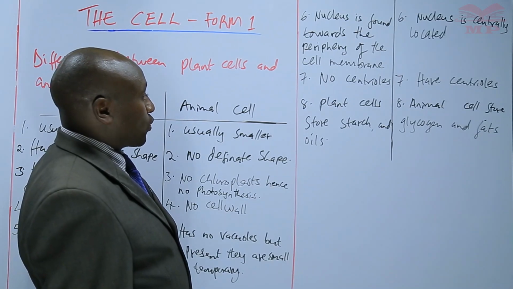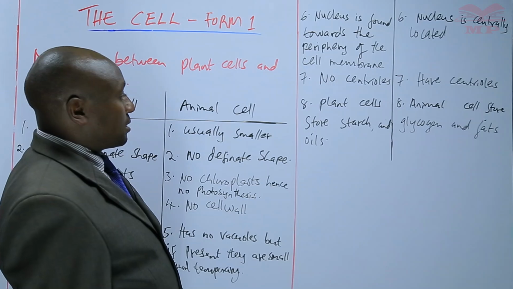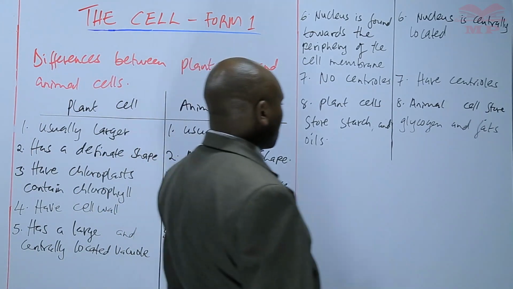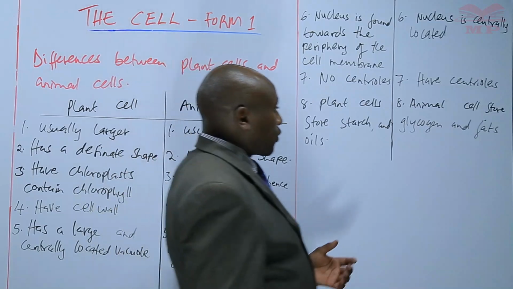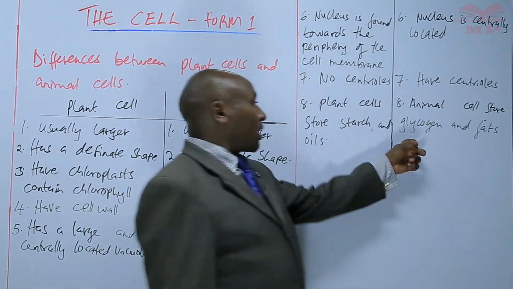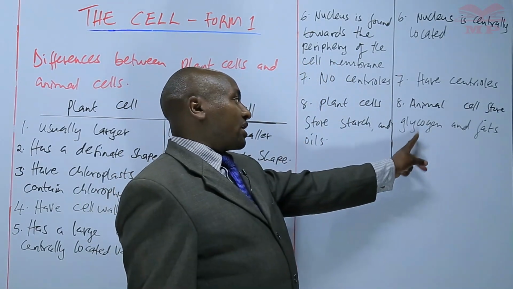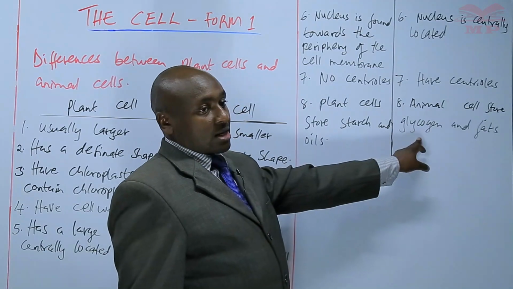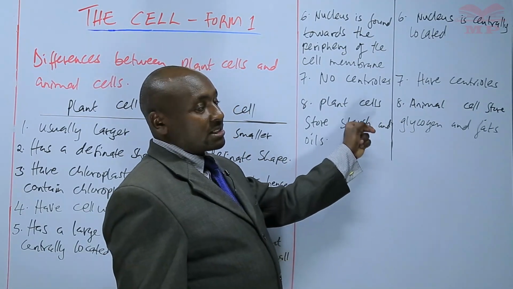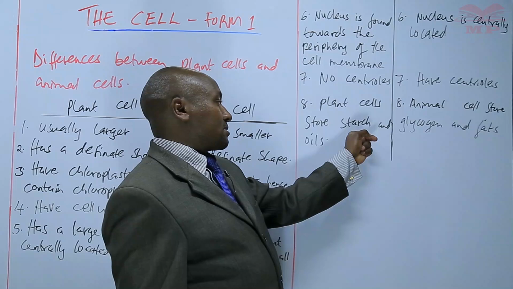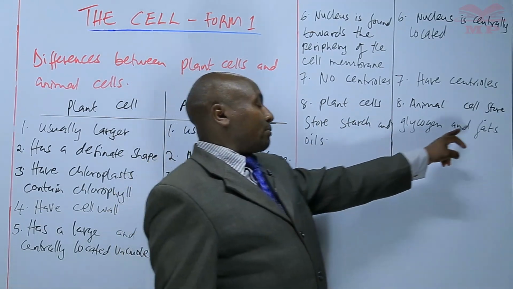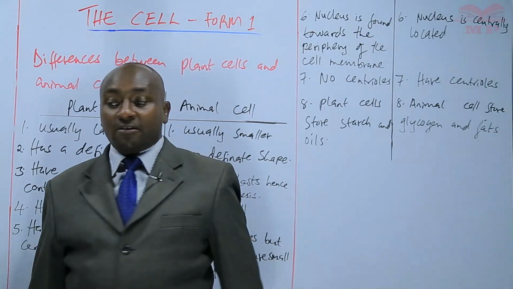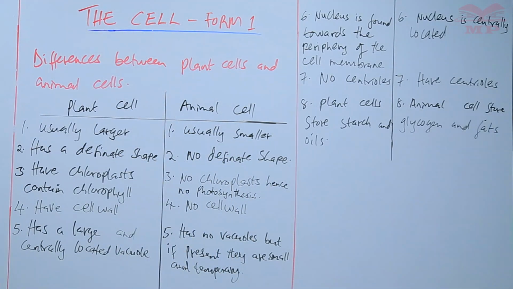Plant cells store their food in form of starch and oils, whereas animal cells store glycogen and fats. So glycogen is a carbohydrate that is stored in animal cells. Starch is a carbohydrate that is stored in plant cells. In addition to that, plant cells have oils, but animal cells have fats. So basically, those are the differences that exist.